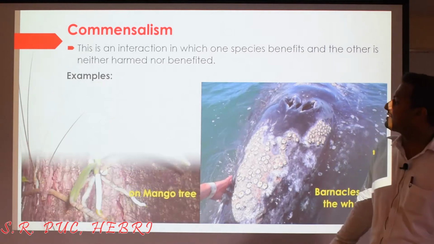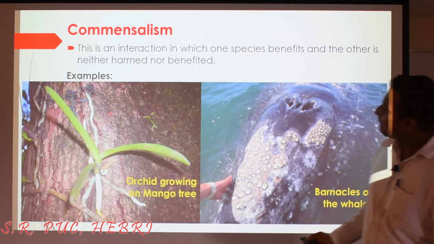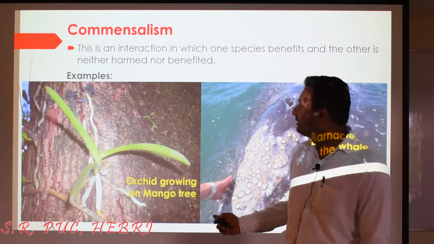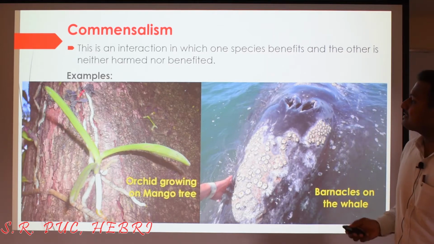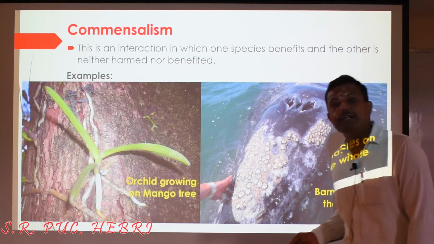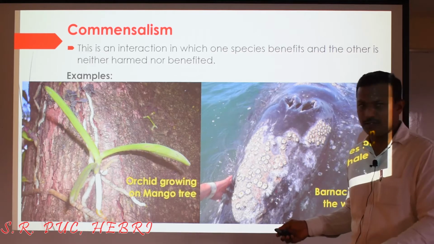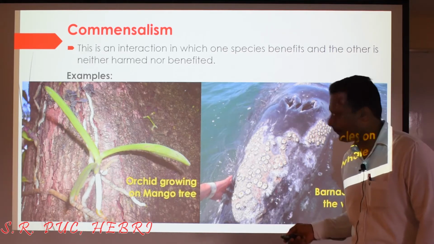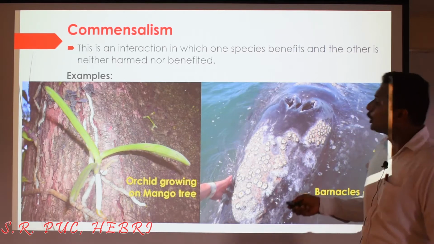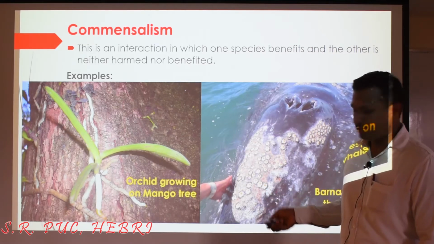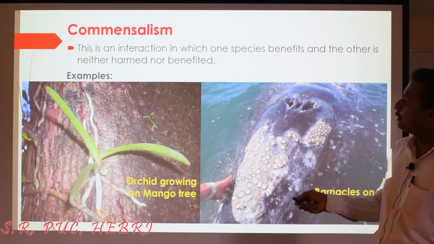The other example we can see in the case of plants. You are seeing a big, completely mature stem of a big tree. And on this mature stem, you are seeing a small plant. This is actually a small epiphytic plant. This is an orchid, especially the species Vanda. Vanda is the name of the species. So this orchid species is growing on the stem of this big tree, usually a mango tree or any other big tree for that matter. You can see some roots here.